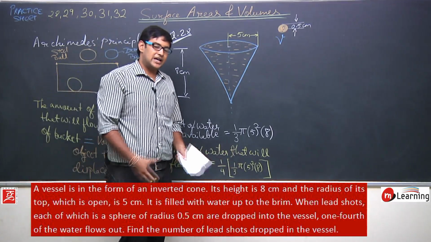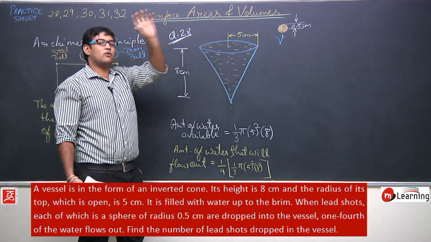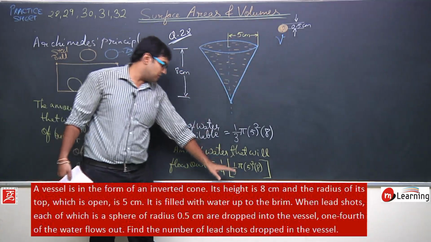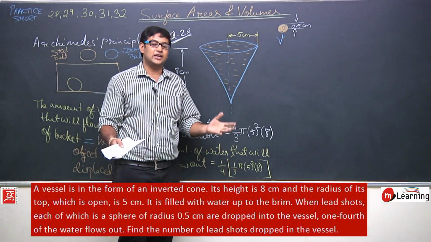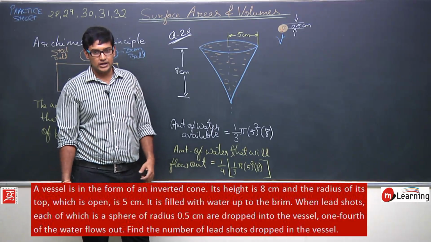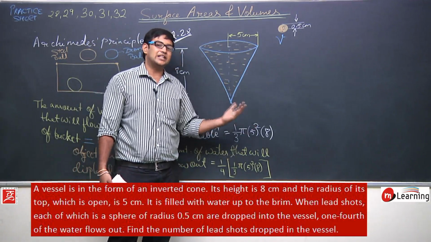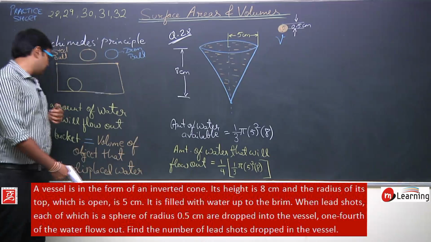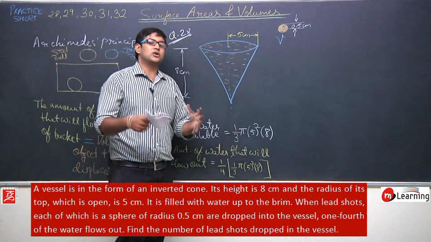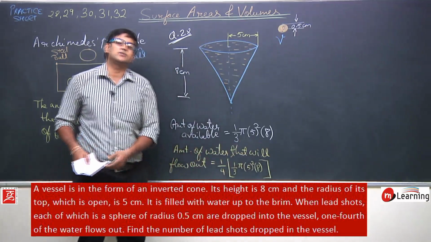Now try to understand, if this much amount of water is flowing out from this vessel, then what should be the volume of lead balls that is placed inside this vessel? To push out this volume of water, I will need lead balls of the same volume. Try to understand this concept. I want to push out this much volume of water, so how many lead balls are needed? According to Archimedes principle, I need the lead balls whose cumulative volume is this much: 1/4 of 1/3 pi into 5 square into 8.